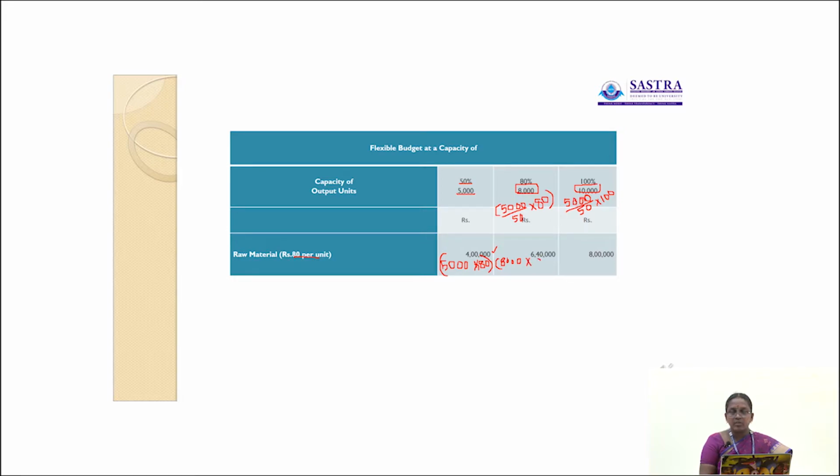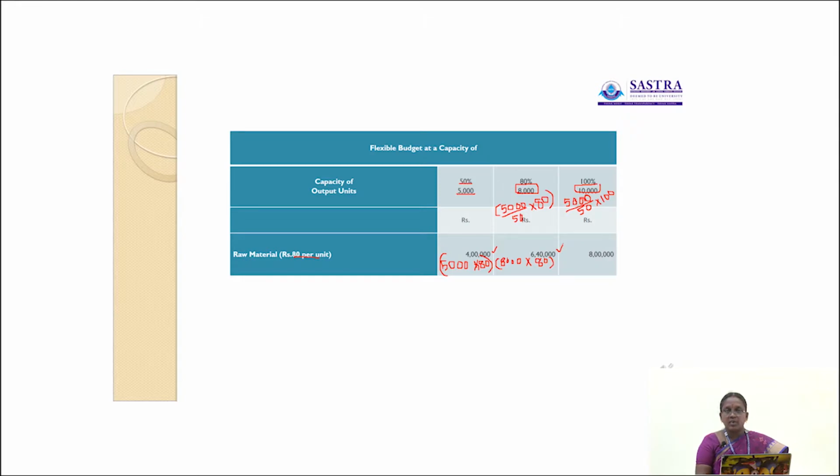So, the total cost of raw materials at 80% capacity level is 6 lakh 40,000.